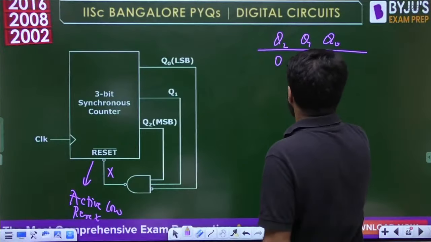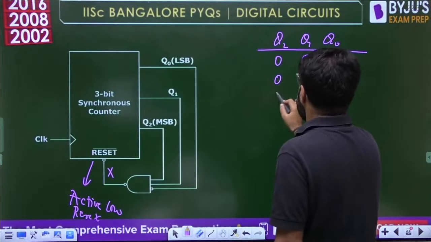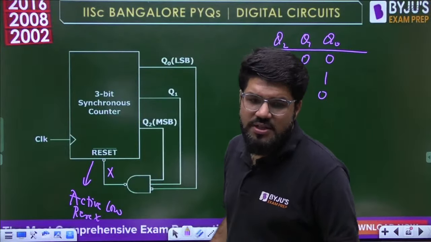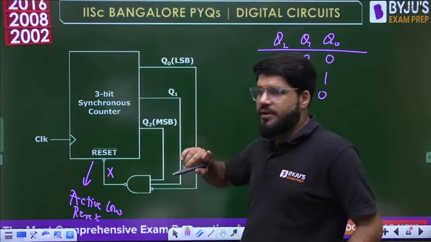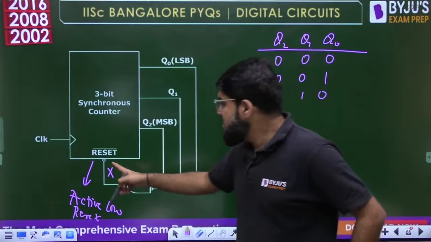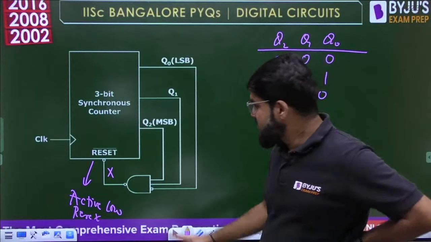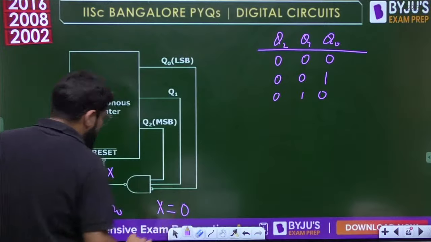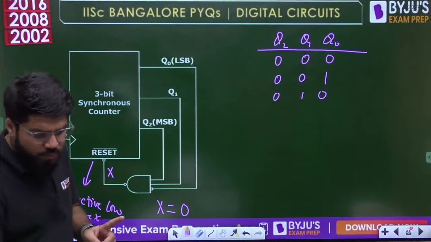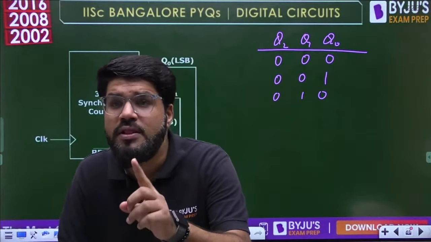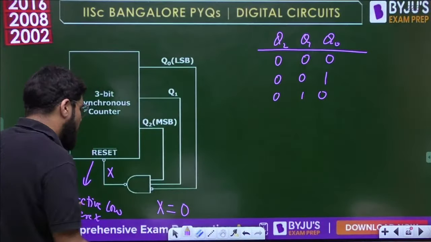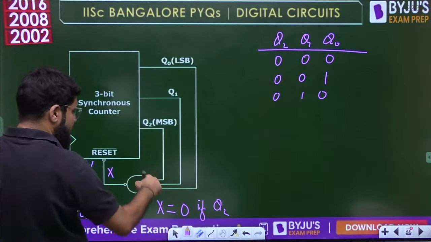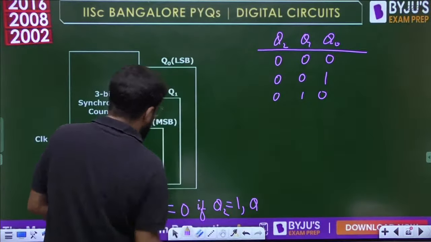So let's write down 0, 0, 0, then 0, 0, 1, 0, 1, 0, etc. Now, because it is an active low reset, we know the concept of active low: it is going to reset the counter if it receives the low signal here. So when will X be equal to 0? X is the output of the NAND gate. Output of a NAND gate is 0 if and only if all the inputs are high. What are the inputs of the NAND gate? One is Q2. All the inputs are high, so Q2 should be 1.